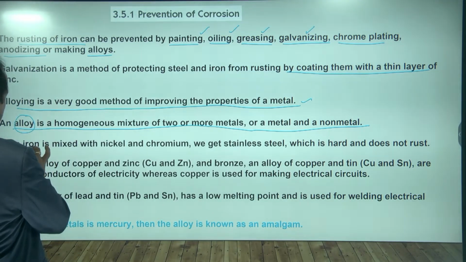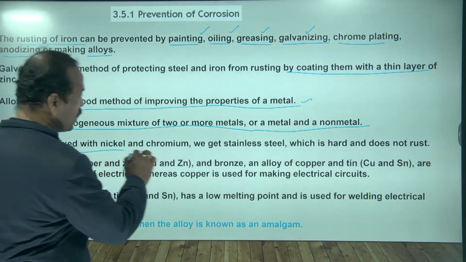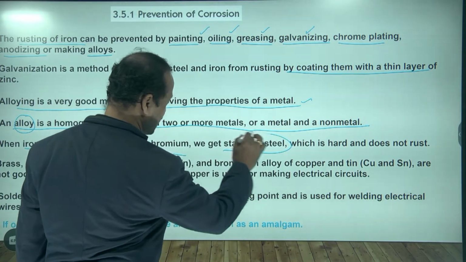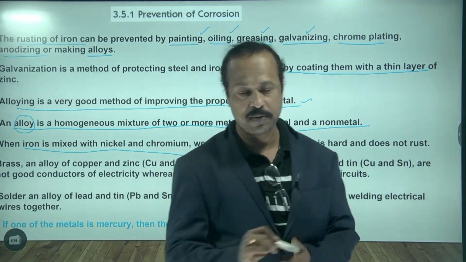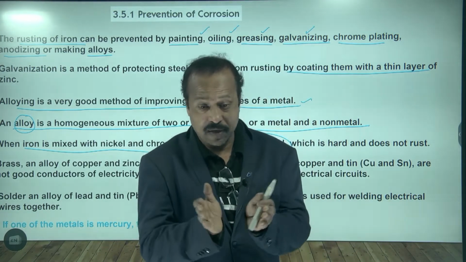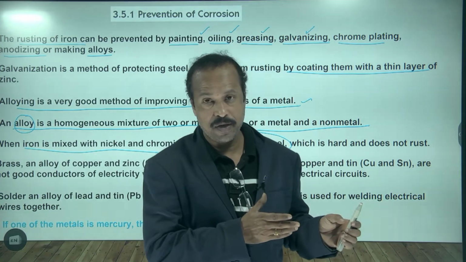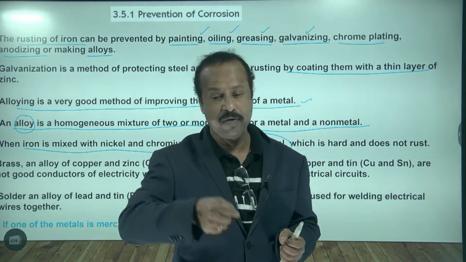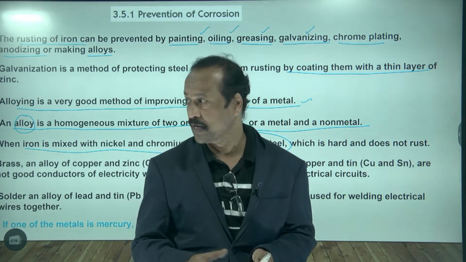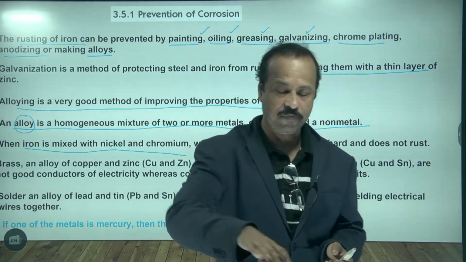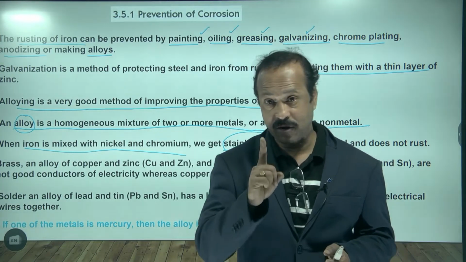Yes, sir. Now see here, when iron is mixed with nickel and chromium, we get stainless steel. Just now I told you about stainless steel. Whatever plates we eat from, tiffin boxes we carry to school, and drinking glasses are made of stainless steel, and the water is stored in them, but still they do not get rusted.